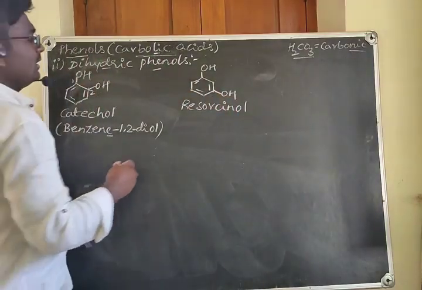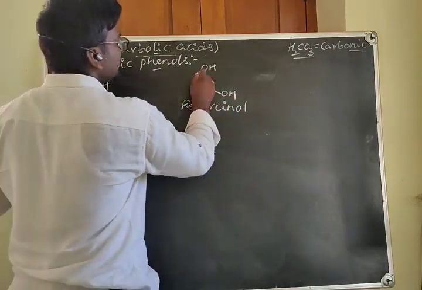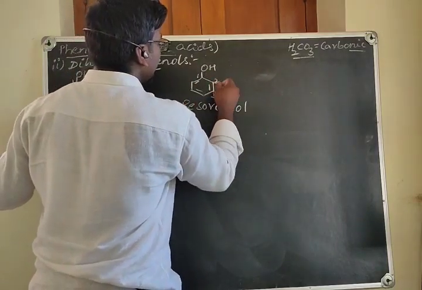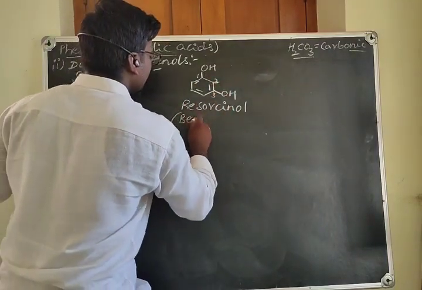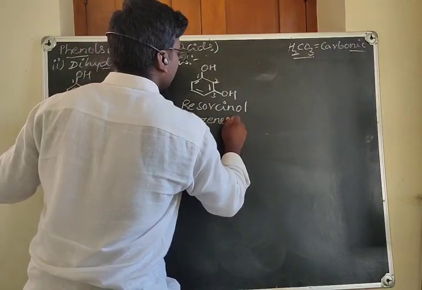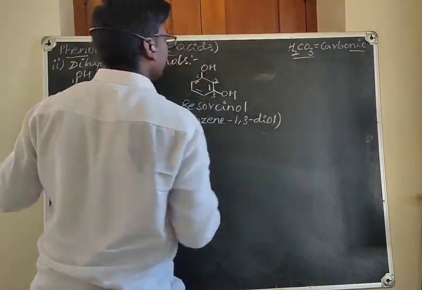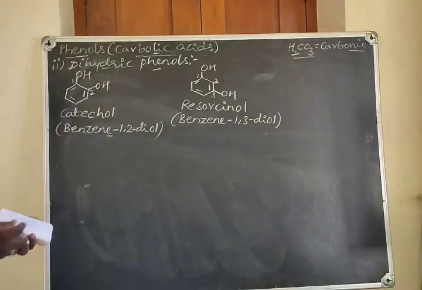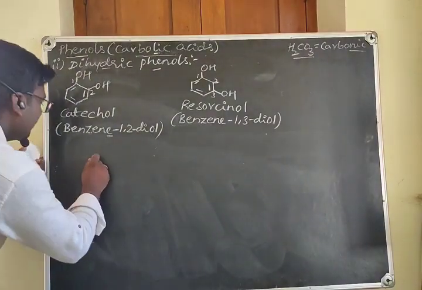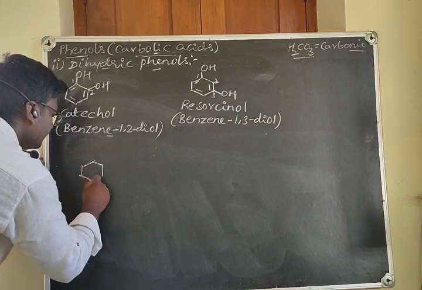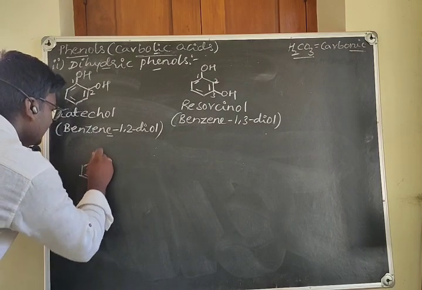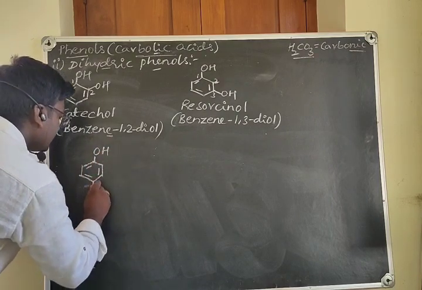Then what is the IUPAC name? This is position 1, 2, 3. So it is benzene 1,3 diol. It has another isomer, with OH here and OH here.